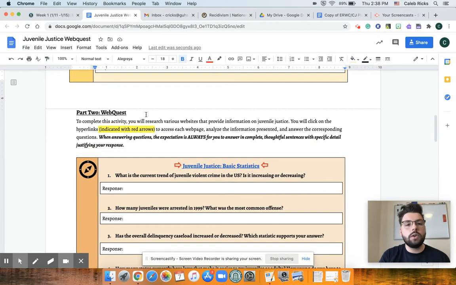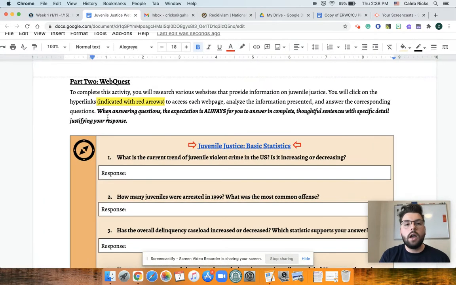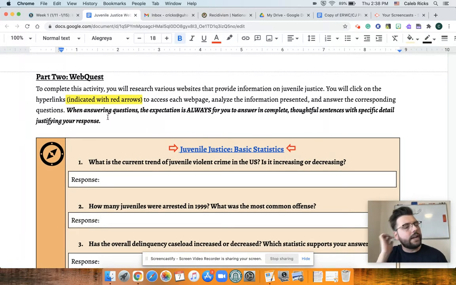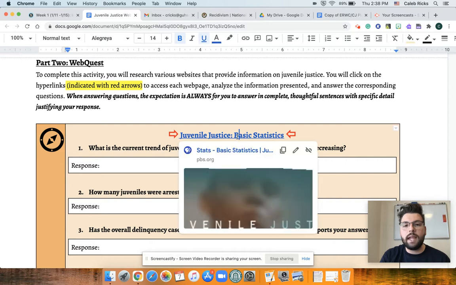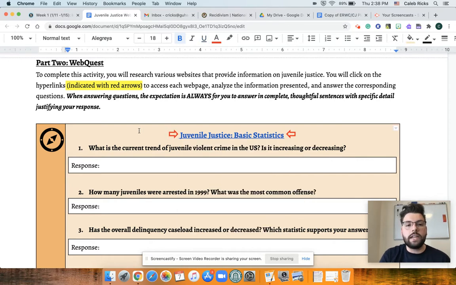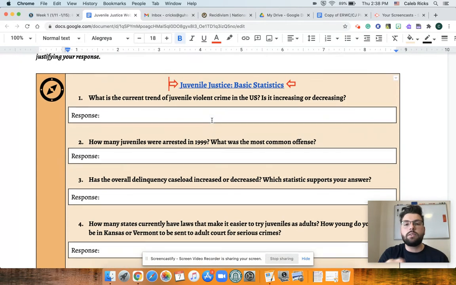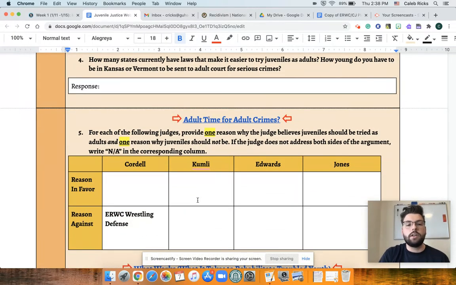For part 2, you're going to complete a Webquest. And if you haven't done a Webquest before, a Webquest is almost like a scavenger hunt, but instead of going out and searching, you're doing it on web pages. But rather than having you navigate the site yourself, I've linked every page indicated with these red arrows here. So for each part, with the questions directly underneath what's in the red arrows, that's the page you're going to respond to. And then same here, adult time for adult crimes. You're going to do this table.